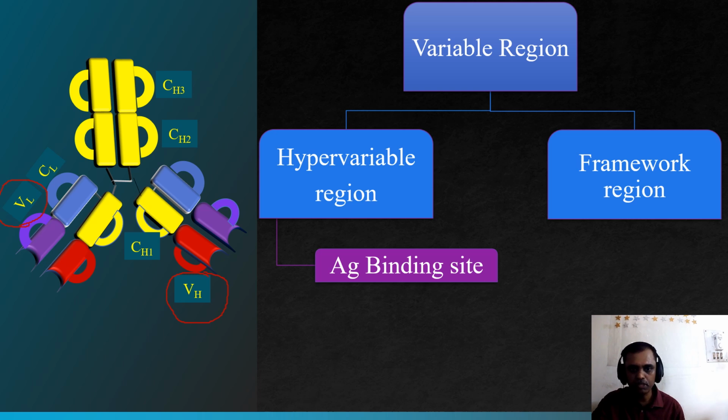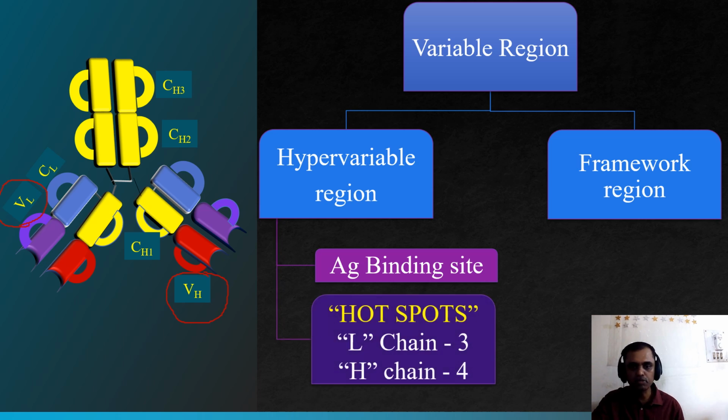The hypervariable region is otherwise known as the antigen binding site, or the hotspot. The L chain has 3 hotspots and the H chain has 4 hotspots. I will explain with the diagram. These are the 4 hotspots present in the H chain and the 3 hotspots present in the L chain.